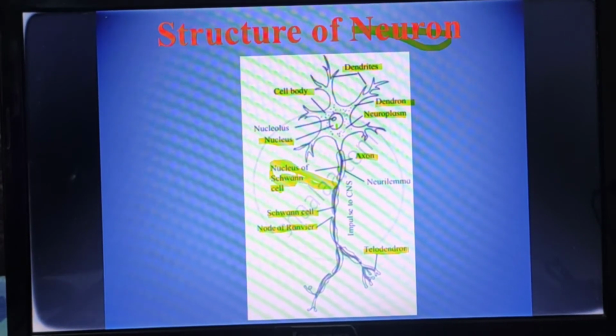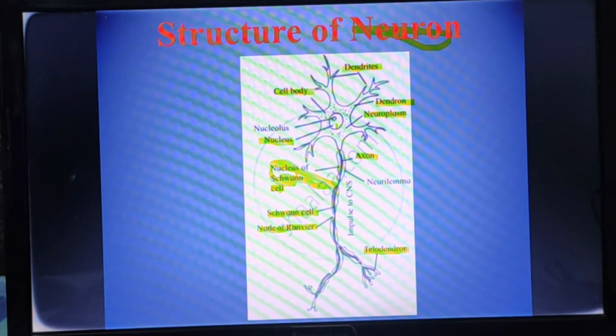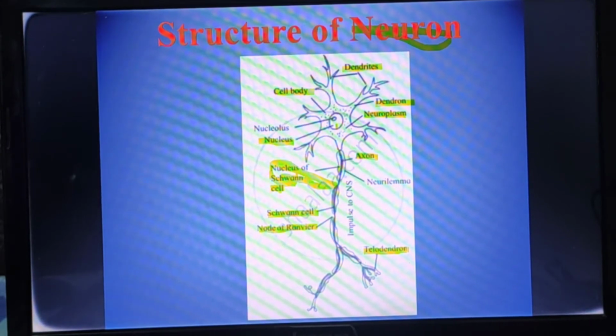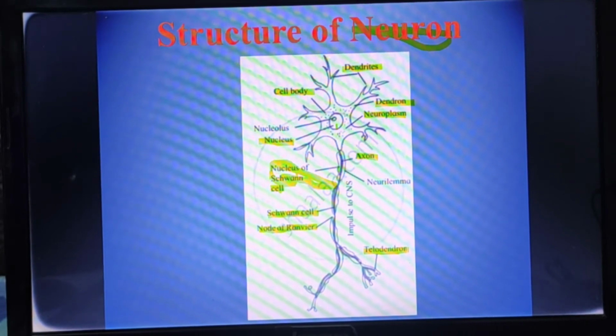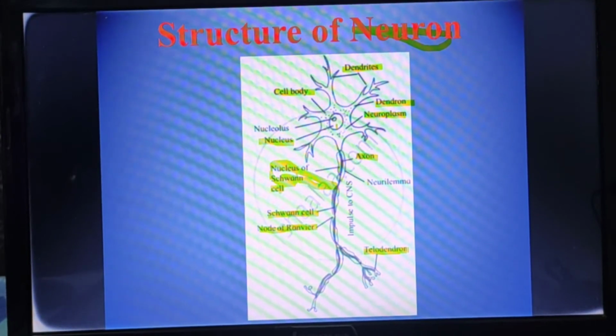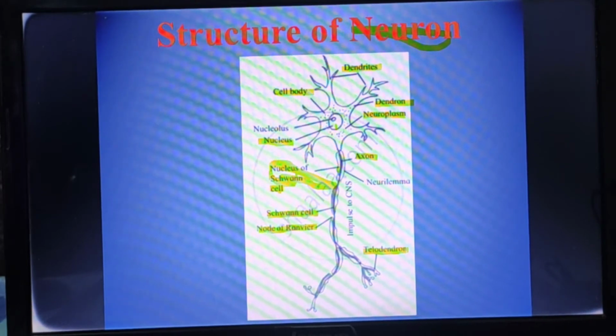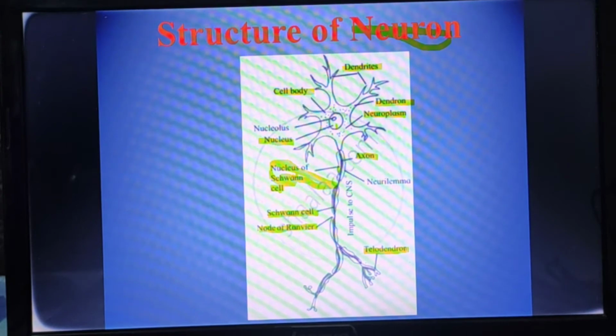Next is the efferent neuron. The efferent neuron carries the impulses from the central nervous system to the effector organ. Here is the opposite function: it carries the impulses from where? Central nervous system, and it gives them to the effector organ. So what are the effector organs? Effector organs are the heart or kidney. That means effector organs have a particular structure and function, and they work at a higher activity, and it is found in the ventral root of the spinal cord.